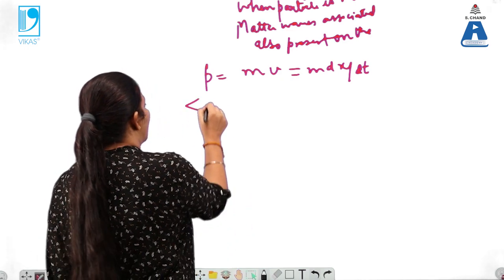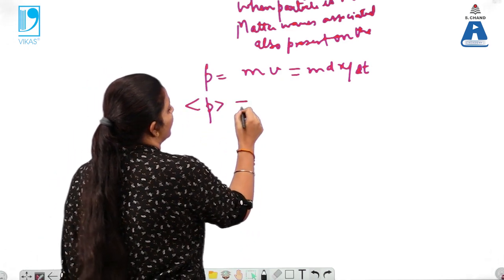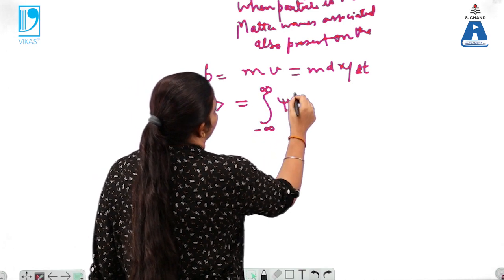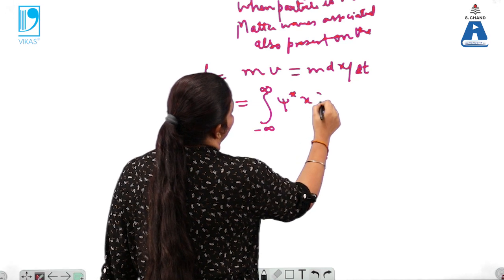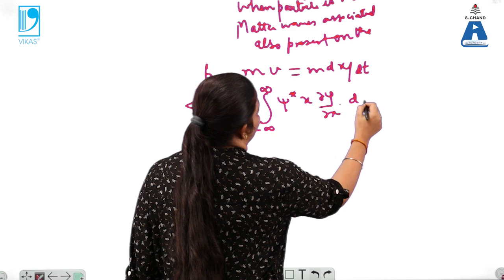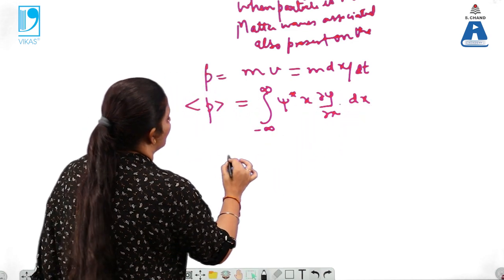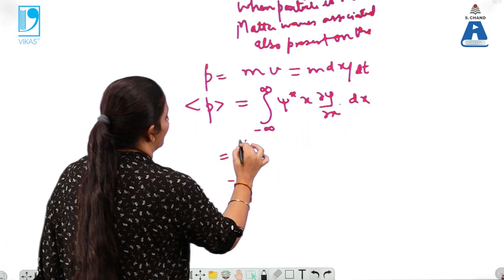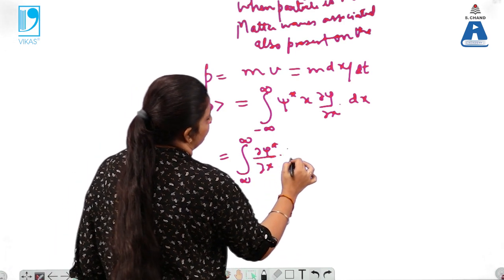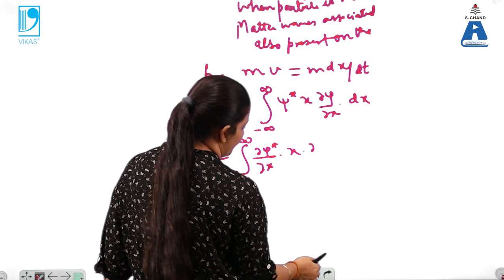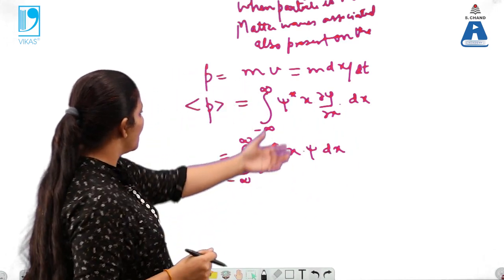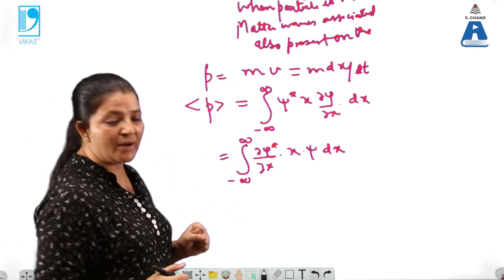So the expectation value of the momentum can be written as the integral from minus infinity to infinity of psi star x into d psi by dx into dx. That will show like this, or you can write it as x into psi into dx.